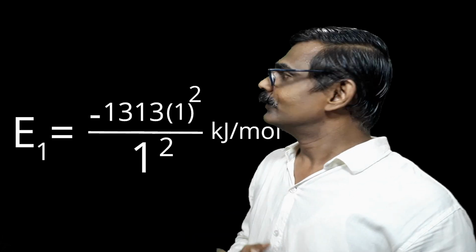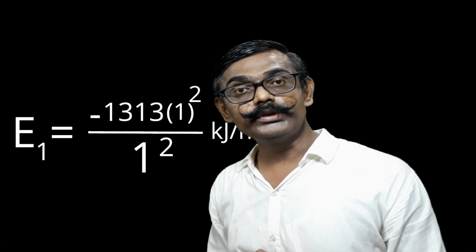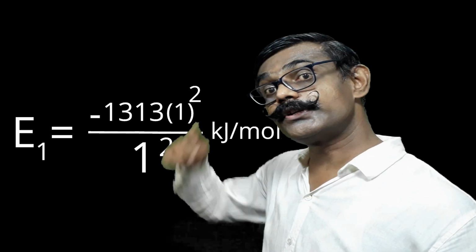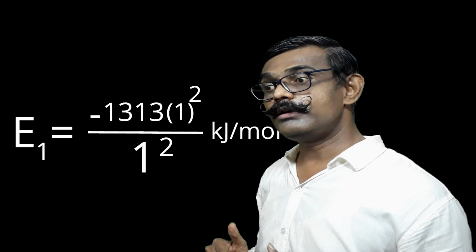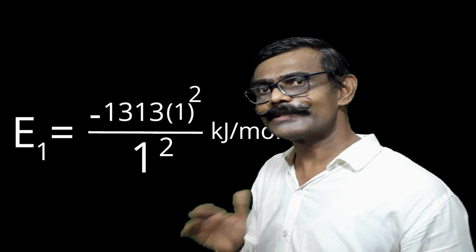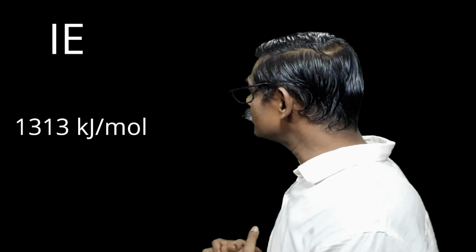Suppose I have to find the energy needed to remove the electron from the first orbit of hydrogen, meaning ionization of the electron present in the first orbit of hydrogen, then what should I consider? What is the stability? Stability is minus 1313 kilojoule per mole. Then provide that much energy. The minus sign represents stability. So how much energy should I provide? I should provide an energy equivalent to 1313 kilojoule per mole. That means to excite 1 mole of electrons, that much amount of energy I need to provide.